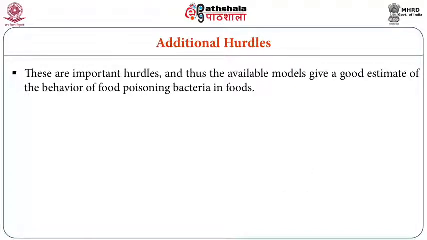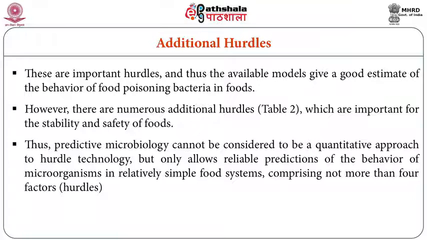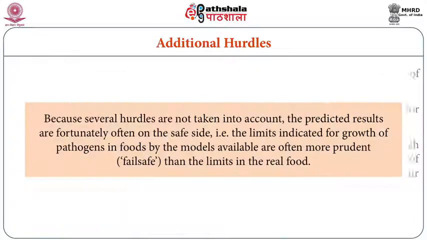There are important hurdles, thus available models give a good estimate of the behavior of food poisoning bacteria in foods. Predictive microbiology cannot be considered a quantitative approach to hurdle technology, but only allows reliable predictions of the behavior of microorganisms in relatively simple food systems comprising not more than 4 factors. Because several hurdles are not taken into account, the predicted results are fortunately often on the safe side. That is, the limits indicated for the growth of pathogens in foods by the available models are often more prudent than the limits in the real food.